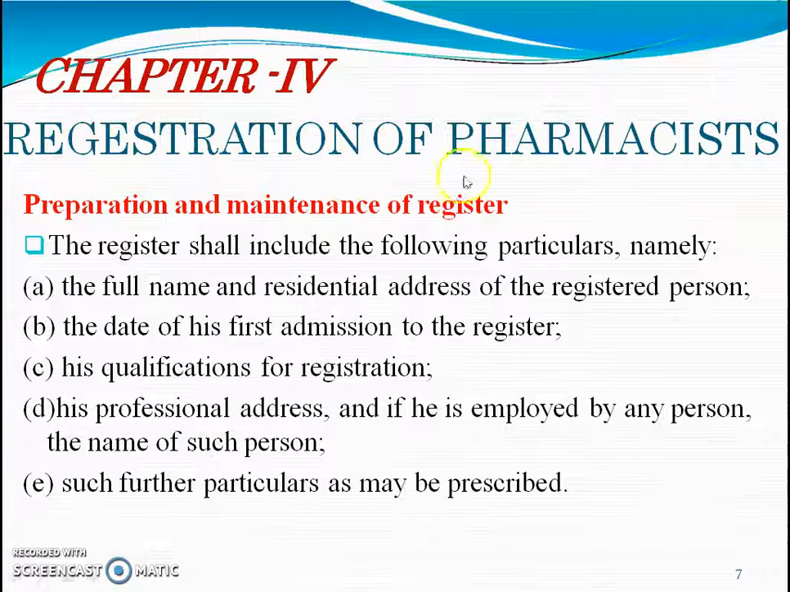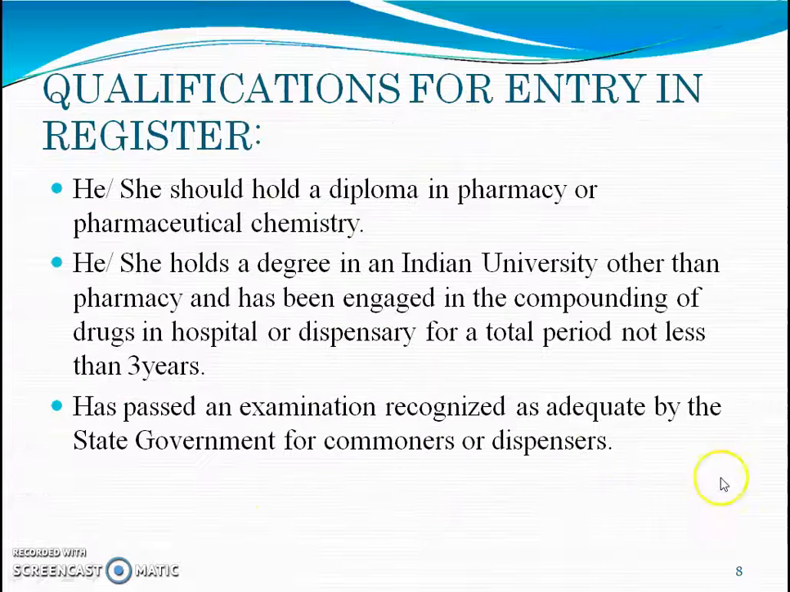Chapter 4, Registration of Pharmacists. Preparation and maintenance of register. The register shall include the following particulars, namely the full name and residential address of the registered person, the date of his first admission to the register, his qualification for registration, his professional address, and if he is employed by any person, the name of such person. Such further particulars as may be prescribed in the pharmacist register or central register.